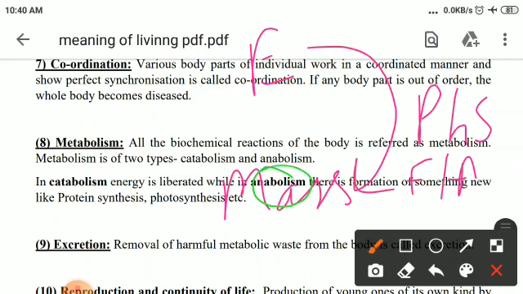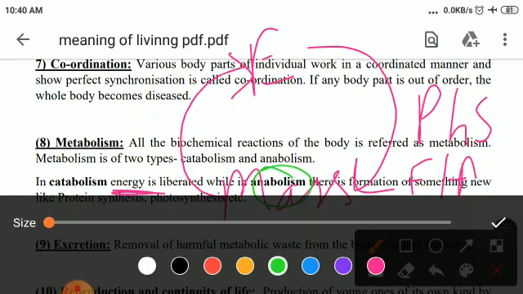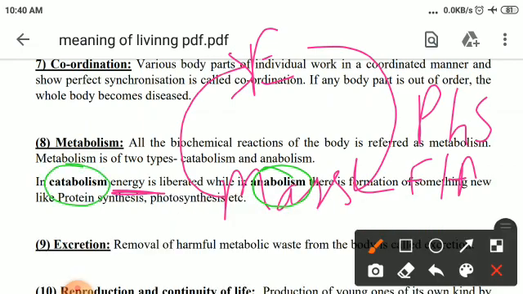And when mass is converted into energy, that means energy is liberated, this process is called catabolism. That means here conversion of mass into energy takes place.